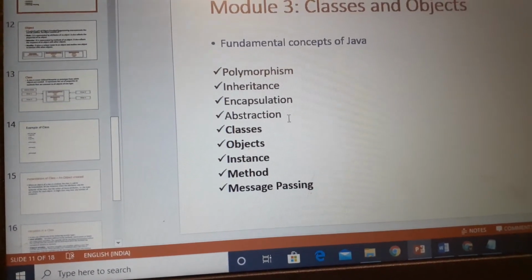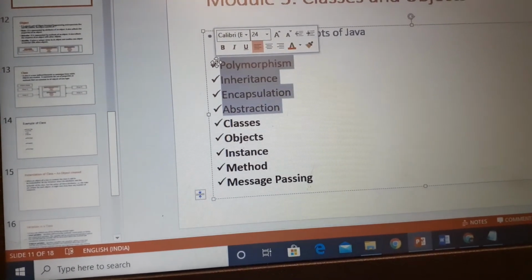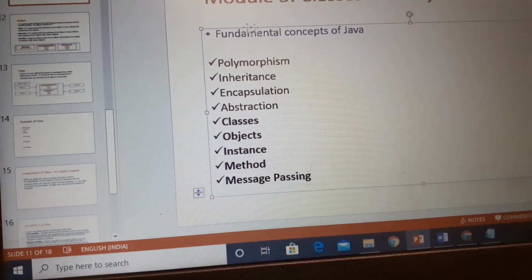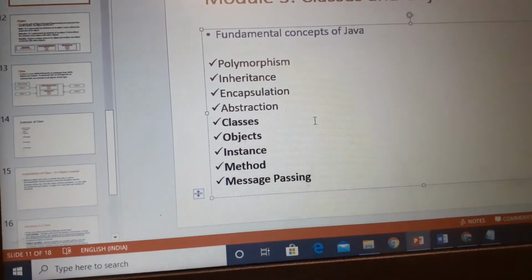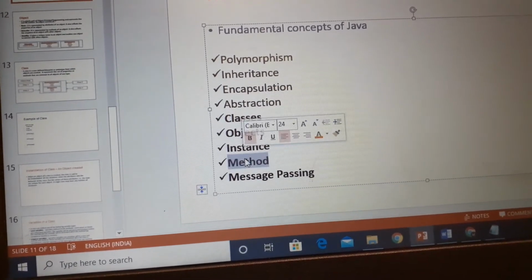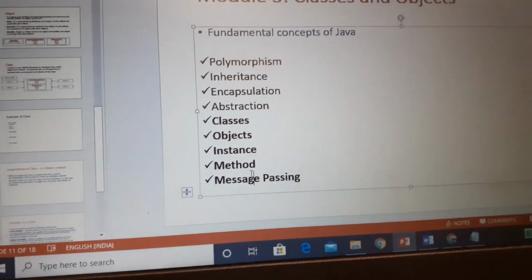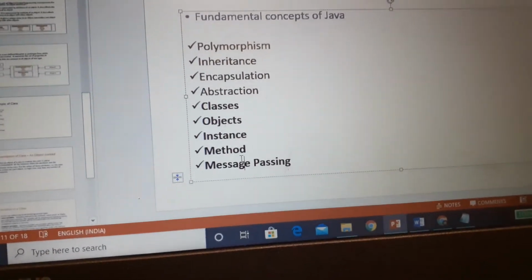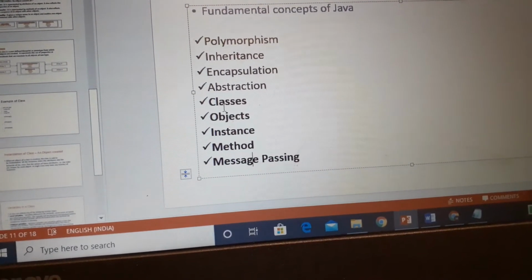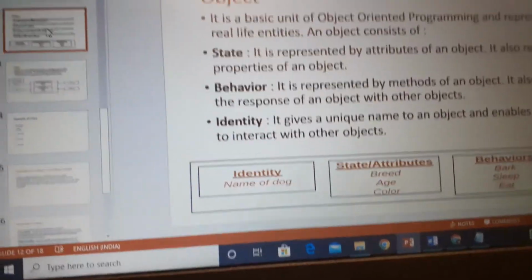So we have already discussed polymorphism, inheritance, encapsulation and abstraction. There are few more properties, few more concepts in Java. Those are classes, objects, instance, method and message passing. So when you are going to be a Java programmer, you should be very clear about these concepts. So let's start. Okay, so we'll start with object.